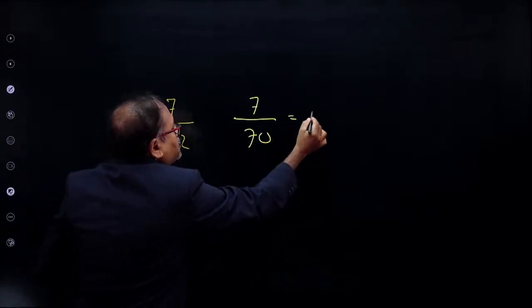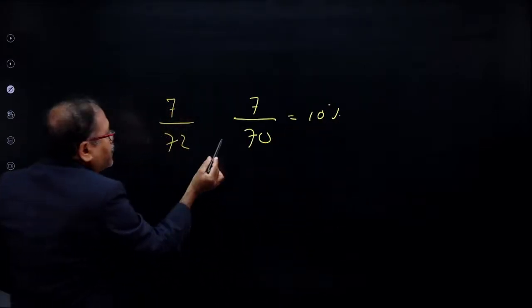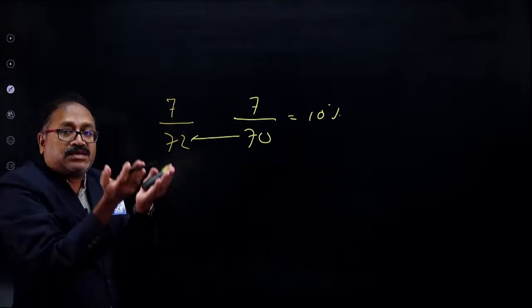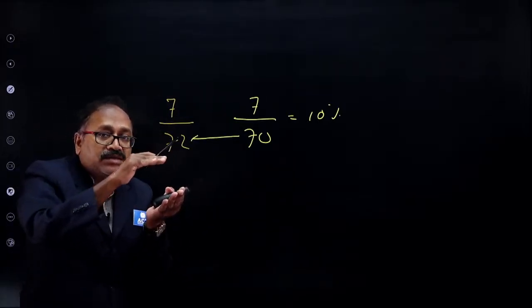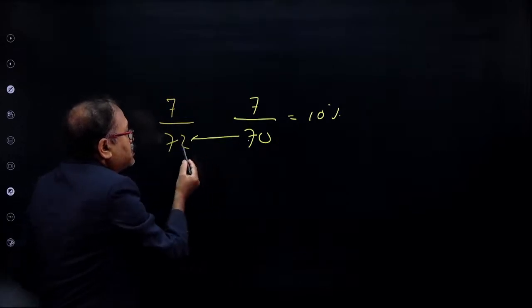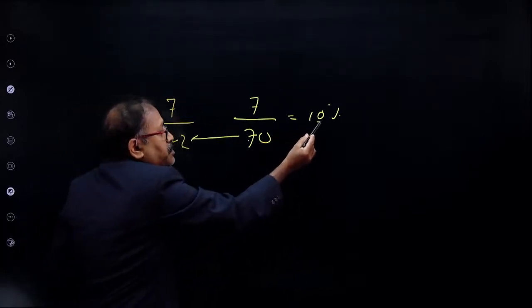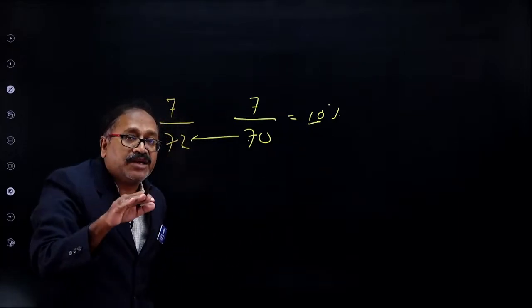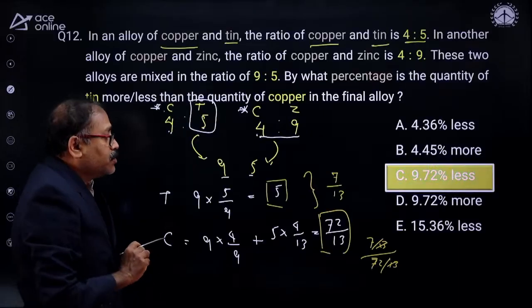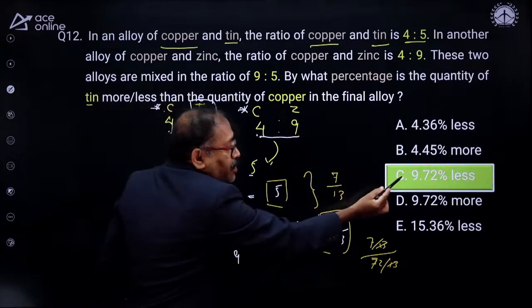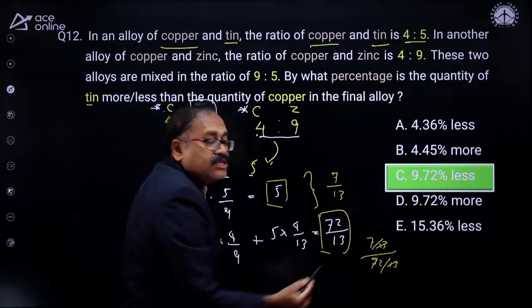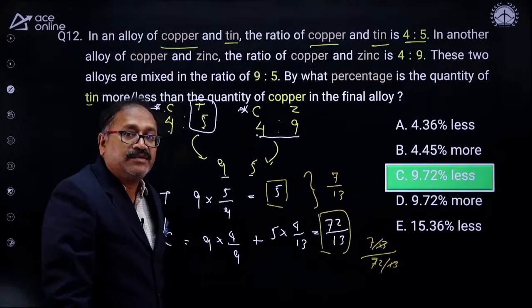So obviously this is 10%. So if the denominator increases, the percentage decreases. So as the denominator is slightly higher than 70, then my percentage should be slightly less than 10. Okay, so understanding that part, here you can see that 9.72, slightly less than 10.